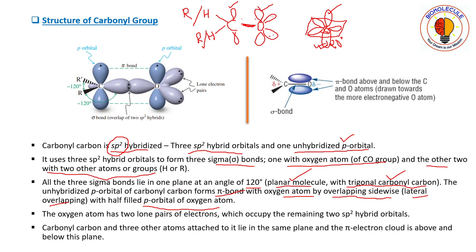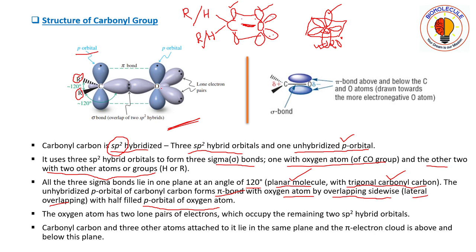So here this carbon atom will form a bond with this oxygen atom. As we can see in this diagram, this is the carbon atom. It is bonded to two other alkyl groups and it has one unhybridized p orbital. This is the oxygen atom which has undergone sp2 hybridization.